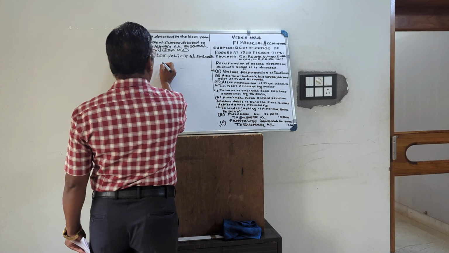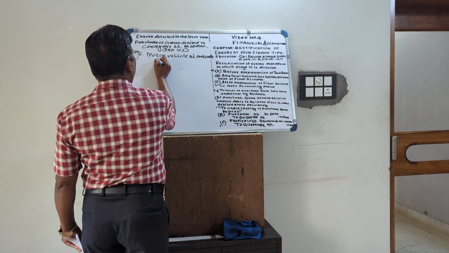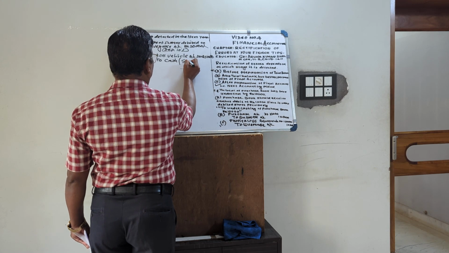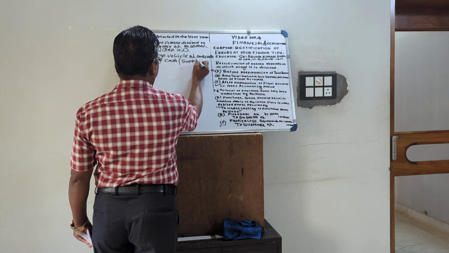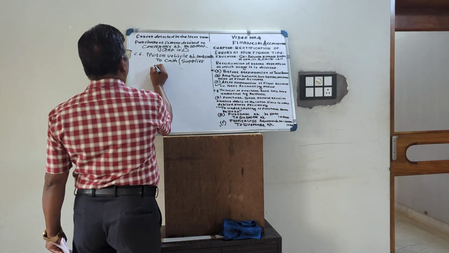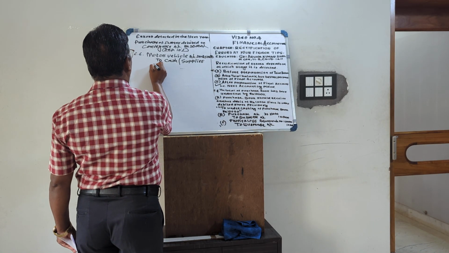Then to cash, or it is on credit, that is supplier, whatever it may be. But what is done? It is debited to conveyance account.